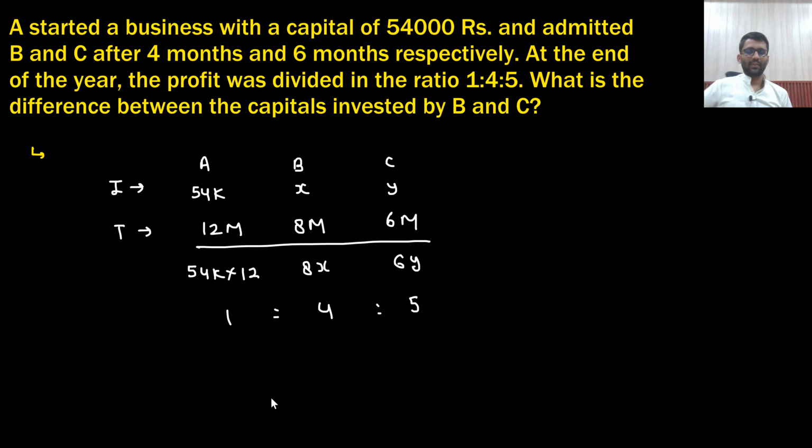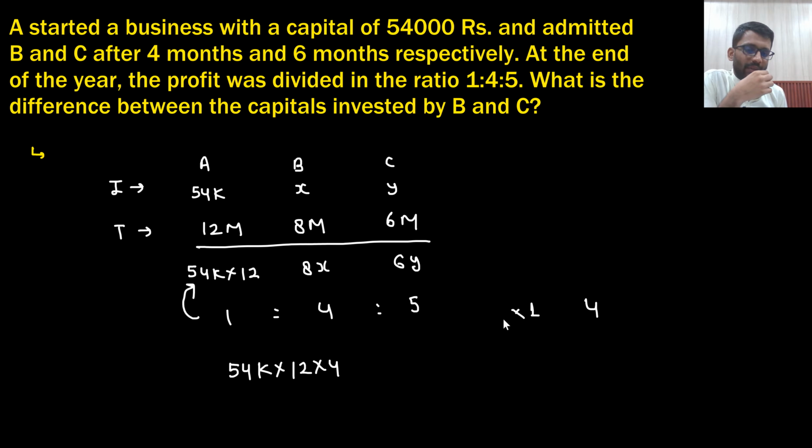1:4:5. So if 1 is equal to this much, then 4 is equal to 8x. Are you getting this point? If 1 is equal to 54,000 into 12, then 4 is equal to 8x. If I multiply this value with 4, that will be equal to 8x. Say yes or no?